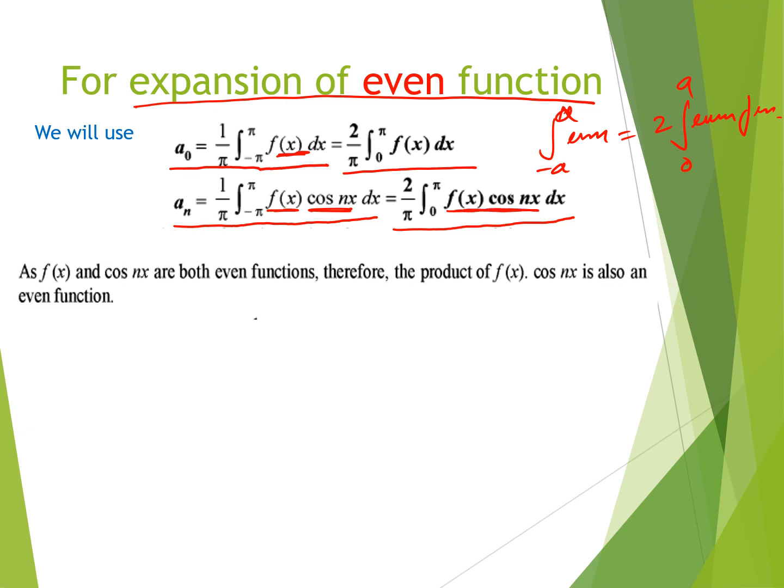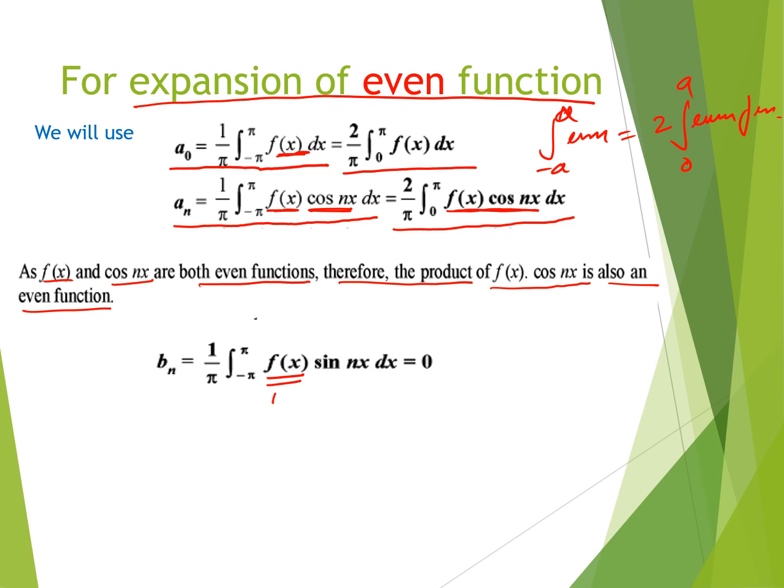Now as f(x) and cos nx both are even functions, the product f(x) cos nx is also an even function. So we are using the property of even functions for integration. And bn will be 0 because f(x) is an even function and sin nx is an odd function, so the resultant will be an odd function.